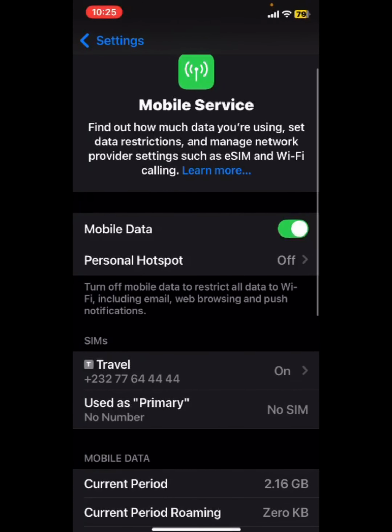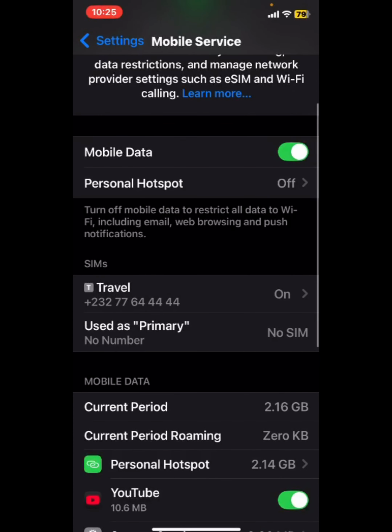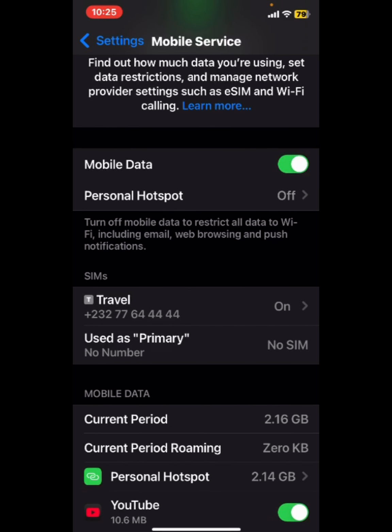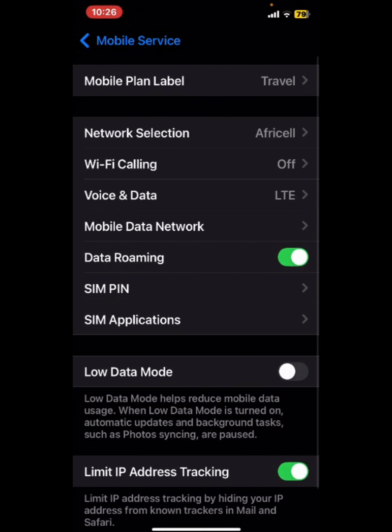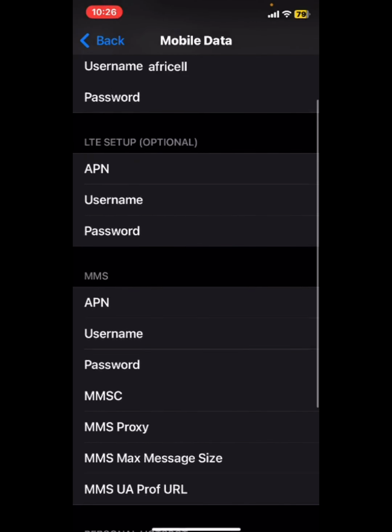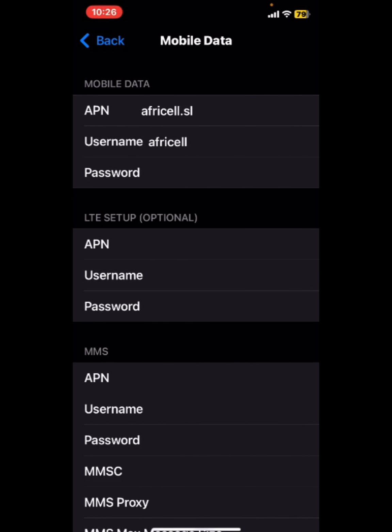The other thing is that my phone is dual SIM. So if you click on the SIM like this one, right? You click on it and there, they count you to the options. So if you click on Mobile Data Network, it's where we can use mobile data. I've reset the APN and this name and the APN. I've reset afrisel.sl in small letters. The username, I've reset.